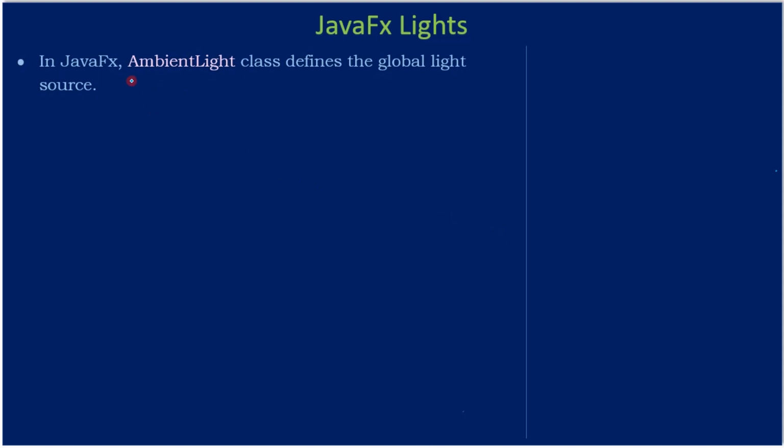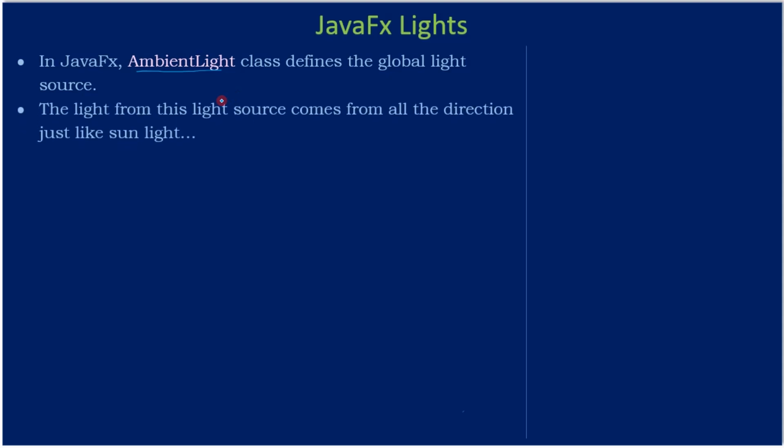In JavaFx, the ambient light class defines the global light source. As the name suggests, the light is ambient and it is global for all the objects that are placed in the scene. The light from this light source comes from all directions, just like sunlight. So sunlight is considered as ambient light. Like the sun, the ambient light comes from all directions.